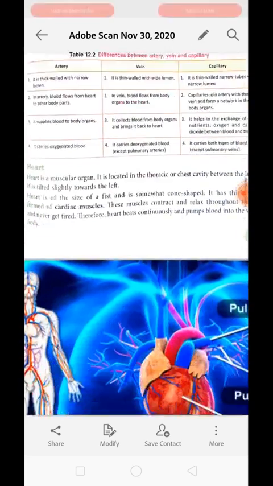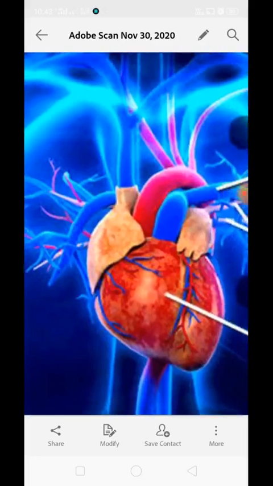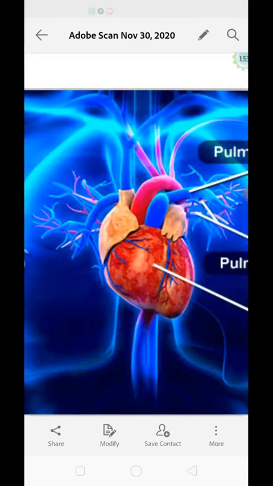Okay. Now next is heart. This is the heart. Now heart is a muscular organ located in the thoracic or chest cavity between the lungs. It is tilted slightly toward the left. Thoracic cavity means the part below the throat and above the abdomen region. The abdominal cavity and thoracic cavity are separated by the presence of diaphragm. Heart is of the size of a fist of a person and it is somewhat cone shaped.